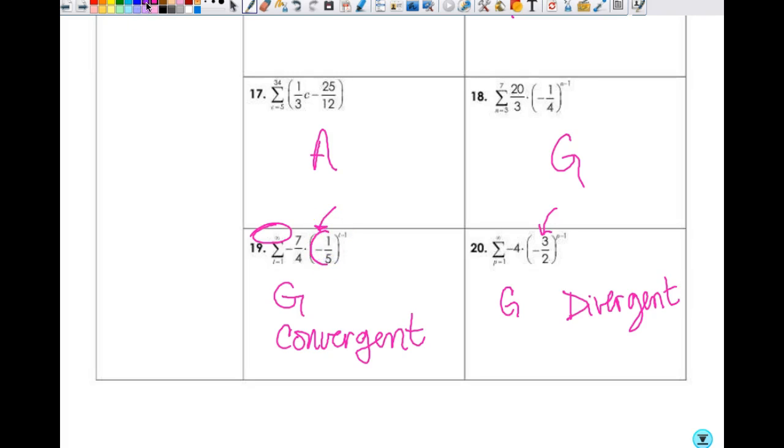Because it depends on whether they're both infinite, right? But only one of them can I actually get a sum for, because you have to look at r. If the absolute value of r is less than 1, it's convergent and you can give me a sum. If it's greater than 1, then it's divergent and you can't give me a sum. Okay? That's a good question. Anything else?